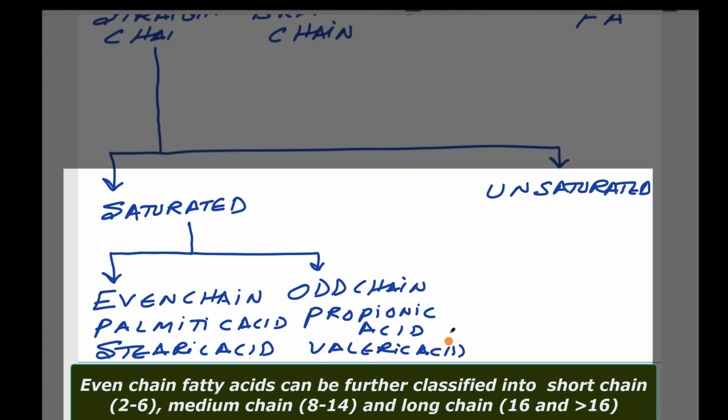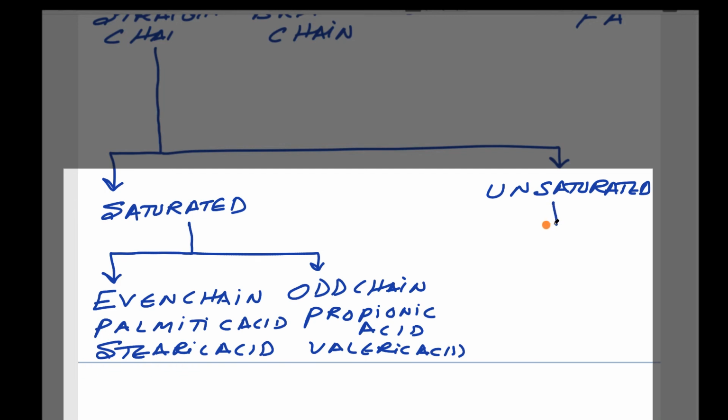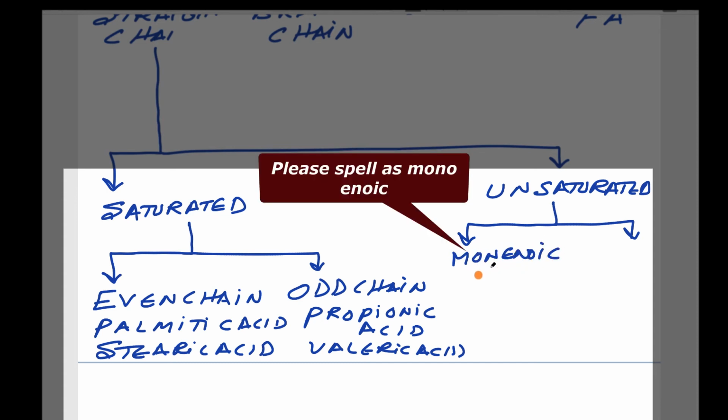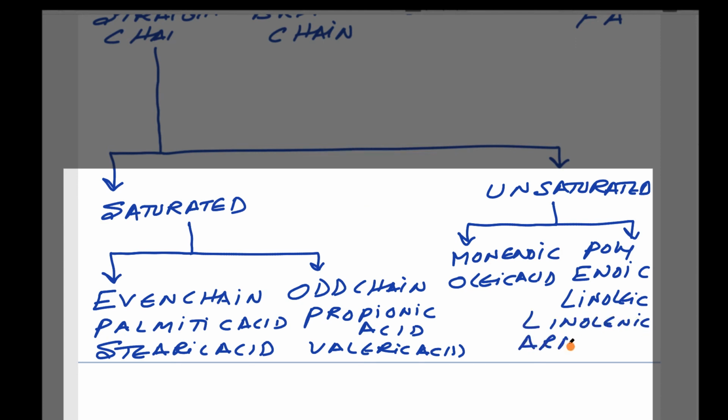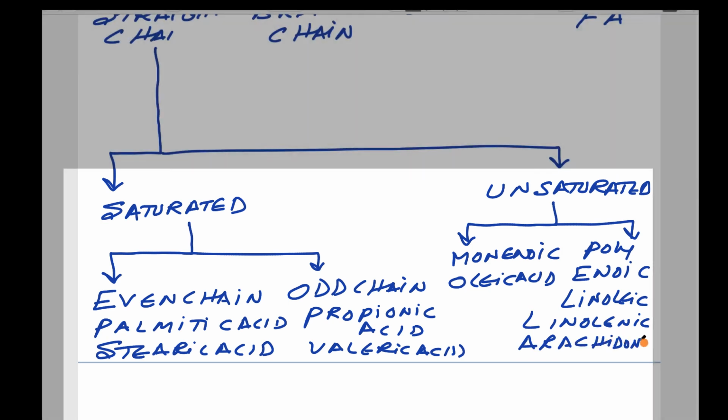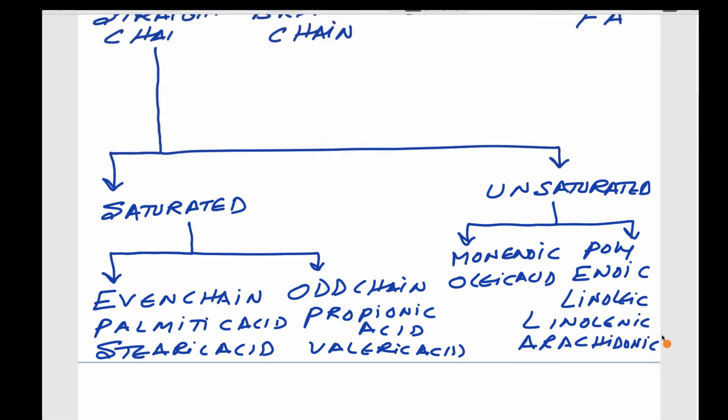Again, these unsaturated fatty acids are further classified into 2. One is monoenoic, containing a single double bond, that is oleic acid. And if it is polyenoic, there is more than one double bond. There are 3 essential fatty acids: linoleic, linolenic, and arachidonic acid. So these are unsaturated fatty acids.